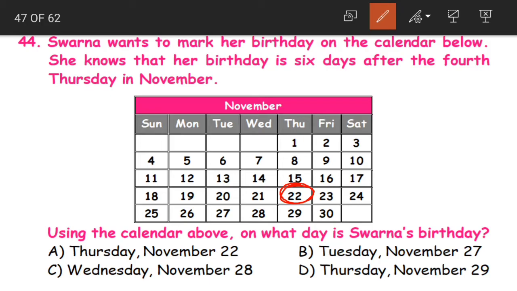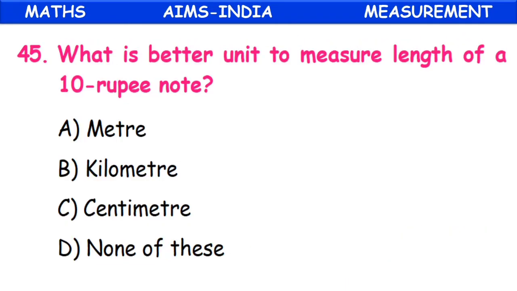So our Suvarna's birthday is, when is it children? 6 days after this. So 1, 2, 3, 4, 5, 6. So this will be our Suvarna's birthday. What is it? 28th November. And what is the day? It is a Wednesday. So Wednesday, 28th November is our Suvarna's birthday. That is option C.